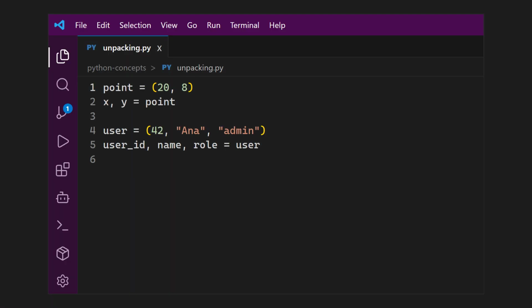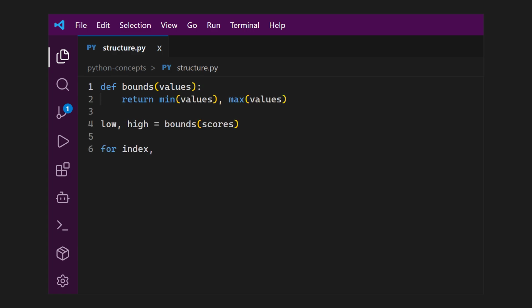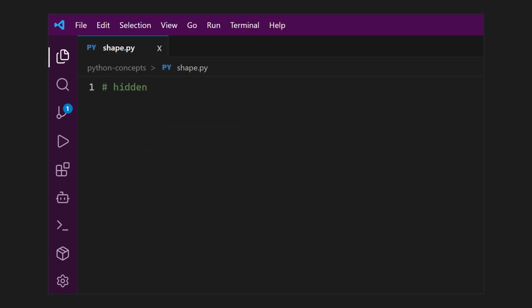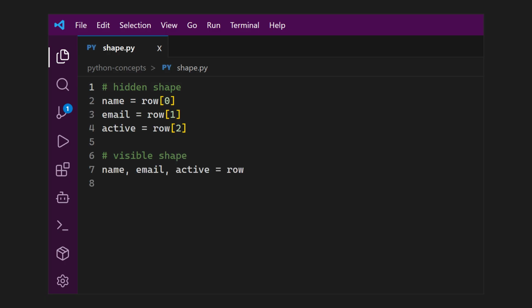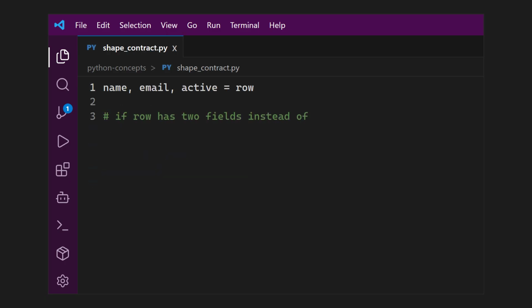Unpacking is useful because it lets the code name the parts of a structured value directly. When a function returns two related values, or a loop gives you both a position and an item, unpacking removes manual indexing and makes the expected structure visible. It also makes errors clear. If the value does not have the number of parts the code expects, Python tells you immediately.